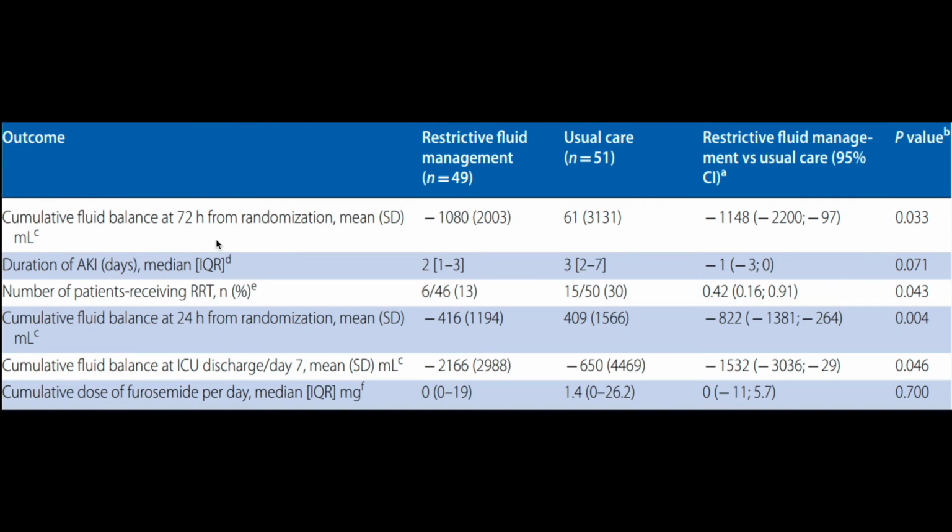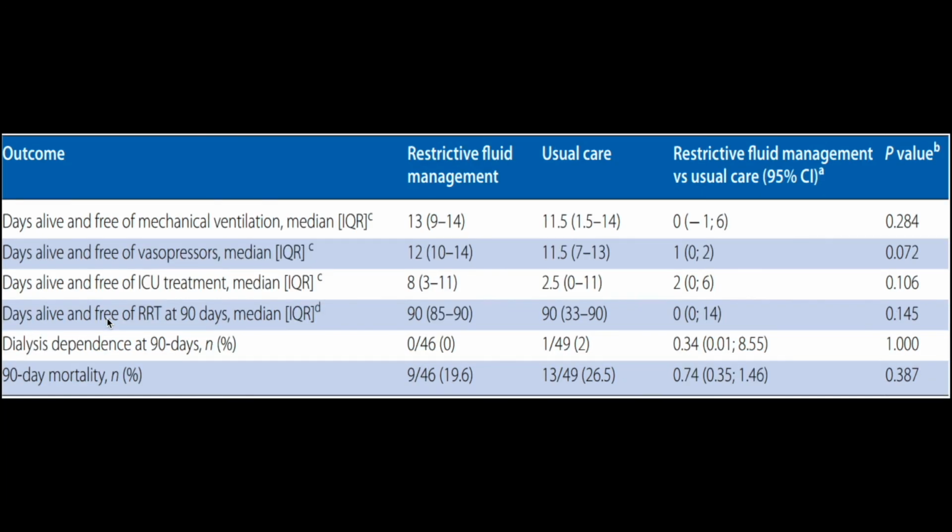So if you look in terms of the primary outcome, there was a significant difference in the cumulative fluid balance at 72 hours, which was statistically significant, and the duration of AKI was also less in the restricted group. Apart from that, the number of patients receiving RRT was also significantly higher in the usual care group, which was 13% versus 30%. Cumulative fluid balance was significantly different at 24 hours as well, and the cumulative fluid balance at day 7 was also statistically significant. But the use of furosemide was similar in both the groups.